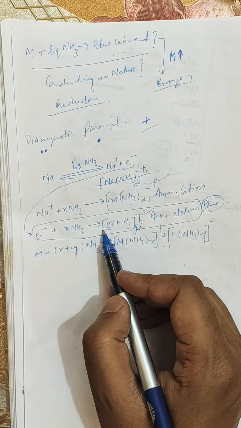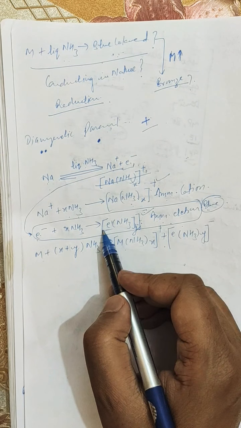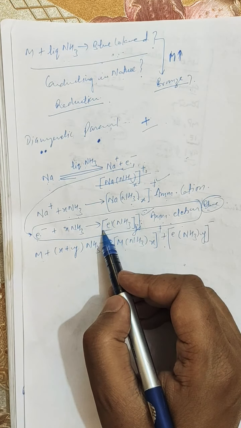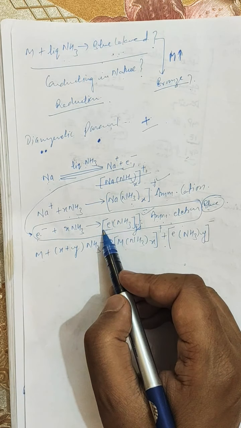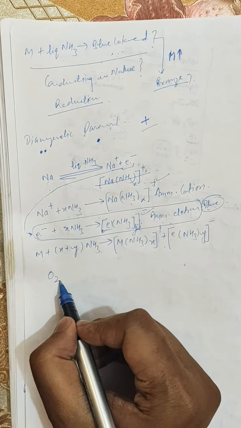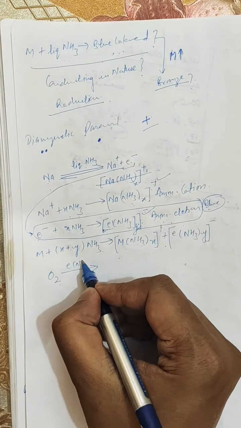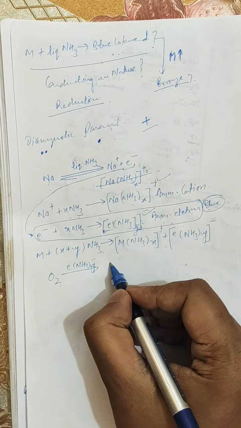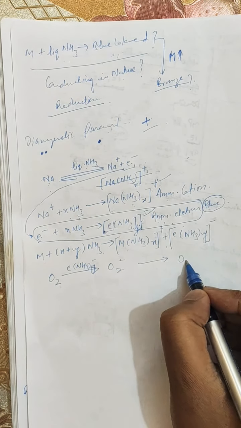As the concentration of the metal increases, the blue color changes to bronze and finally the blue color disappears altogether. Due to the presence of free ammoniated electrons, these solutions behave as strong, valuable, powerful and selective reducing agents. These solutions can reduce aerial oxygen to superoxide and peroxide ion without bond cleavage. If these solutions are reacted with oxygen, the ammoniated electron reduces oxygen to the superoxide ion and later on to the peroxide ion.